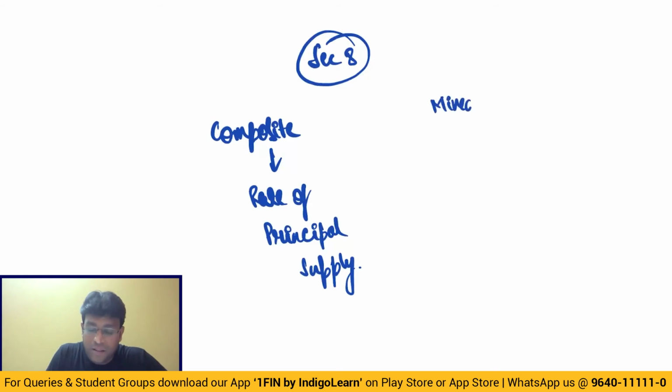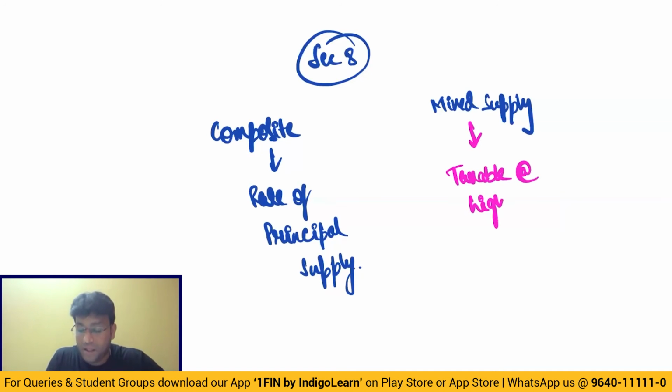Other side, there is something called mixed supply, where two or more supplies are supplied together. And mixed supply, they clearly told in the law that mixed supply is taxable at highest rate. Come on, guys. Mixed supply is taxable at what rate, my dear friends? Mixed supply is taxable at highest rate.